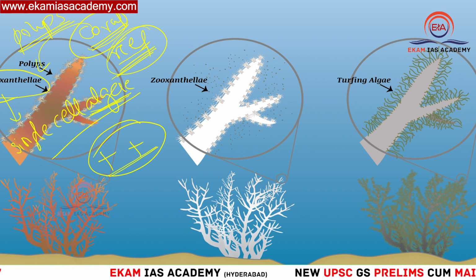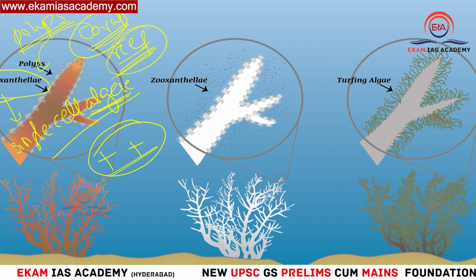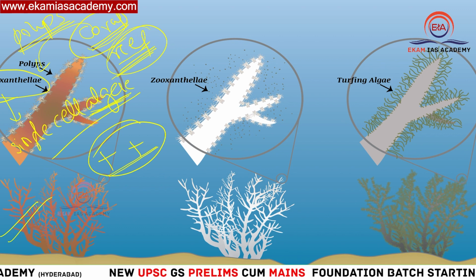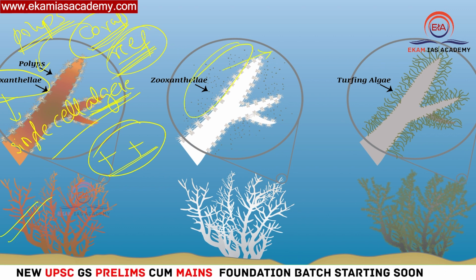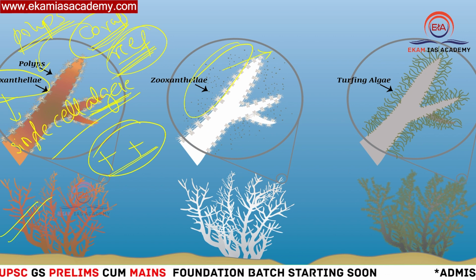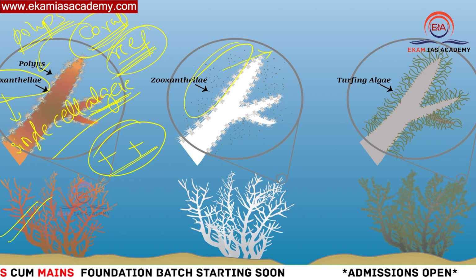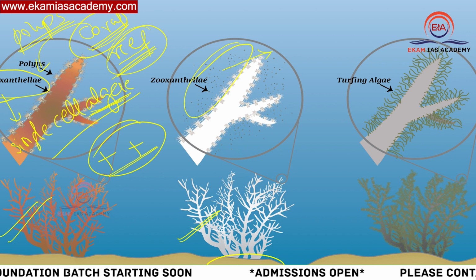The issue here is that if the zooxanthellae are all the time with the coral, it will be healthy, like you can see in the first image. But sometimes some conditions cause the expulsion of the zooxanthellae. That means the zooxanthellae will leave the coral. In that situation, the coral will be deprived of food and oxygen. When it is deprived of food and oxygen, it will lose its color and become a bleached coral. This is the second situation.